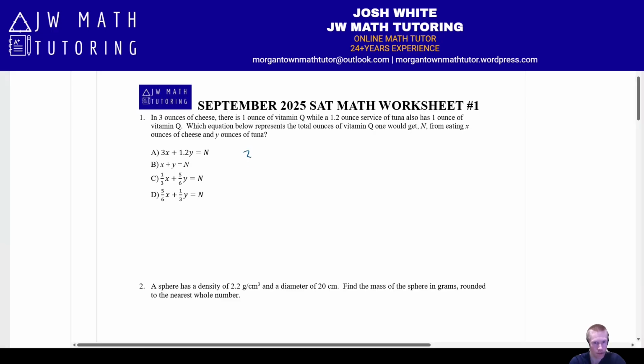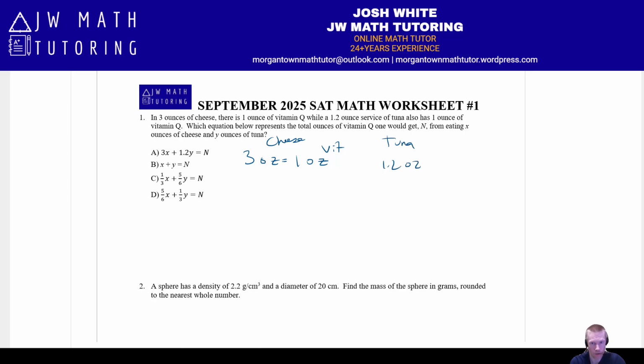All right, so we know the basic relationship: for cheese, it's 3 ounces of cheese to 1 ounce of this vitamin. And then for tuna, it's 1.2 ounces. I'm just using OZ to abbreviate ounces, to 1 ounce of the vitamin. Really what you have to do here is find the unit factor. What I mean by that is how many ounces of the vitamin do you get per 1 ounce of cheese or per 1 ounce of tuna? So that's where you're dividing both sides by these values.